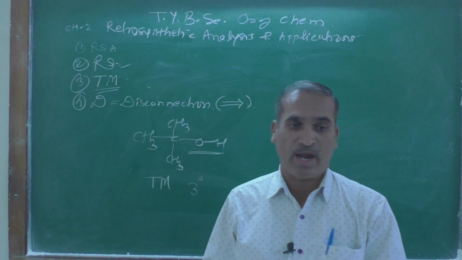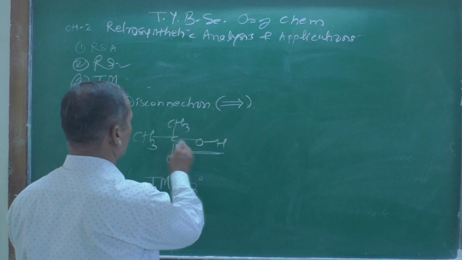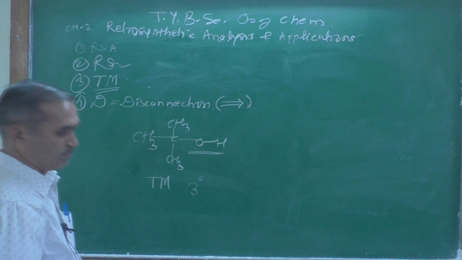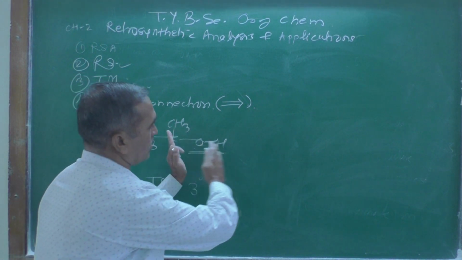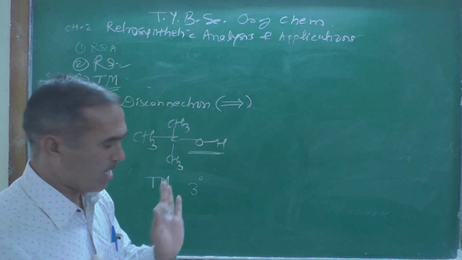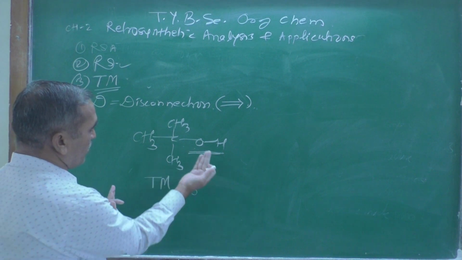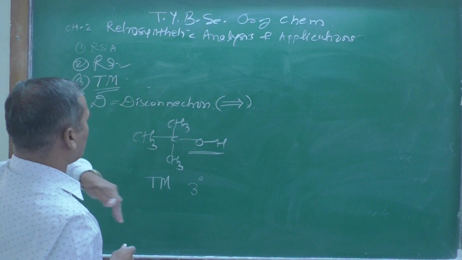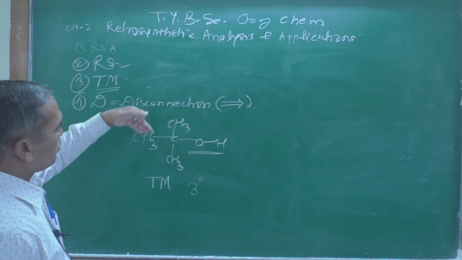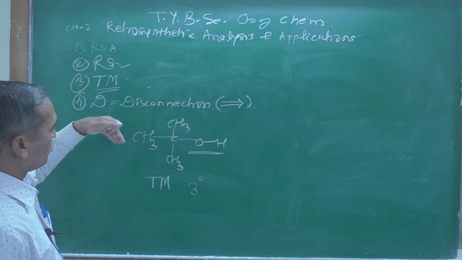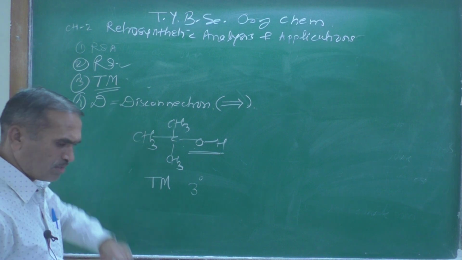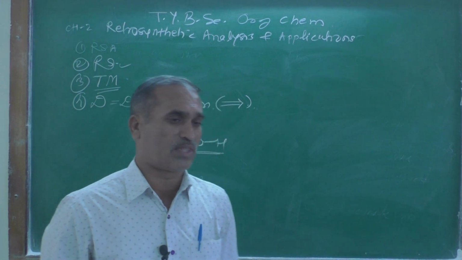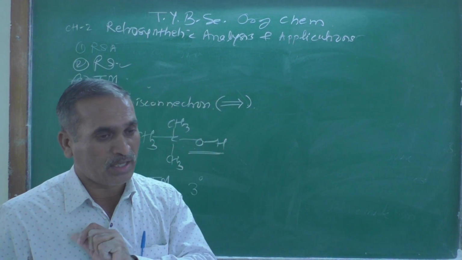After that, you have to see the other part of the organic molecule. This is the functional group, the site of reaction. But the rest of the molecule, if you observe carefully, here is a methyl group, this is also a methyl group, there are 3 methyl groups, and all 3 are identical.